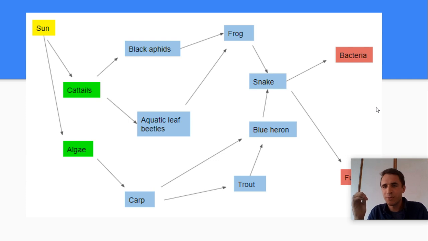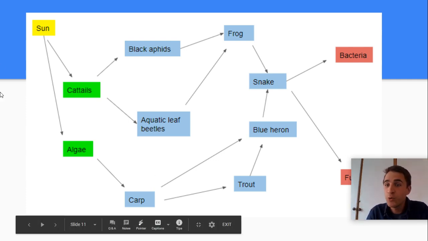This isn't a relationship, guys, that is really possible to communicate on a food web or a model like this, right? Because we don't know how these things might have mutually beneficial relationships. Maybe the black aphids clean the trout's skin. Maybe they live on the trout's skin and clean it. We don't know. We'd have to do more research, right?